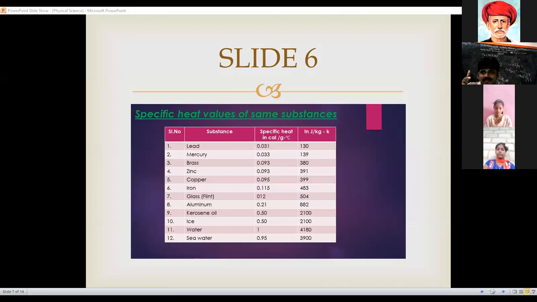Okay, so here we know that the rise in temperature depends on the nature of the substance, and the specific heat also depends on the nature of the substance. So if specific heat is high, then what happens? The rate of rise or fall is low. This is very important. So why is the specific heat different for different substances?